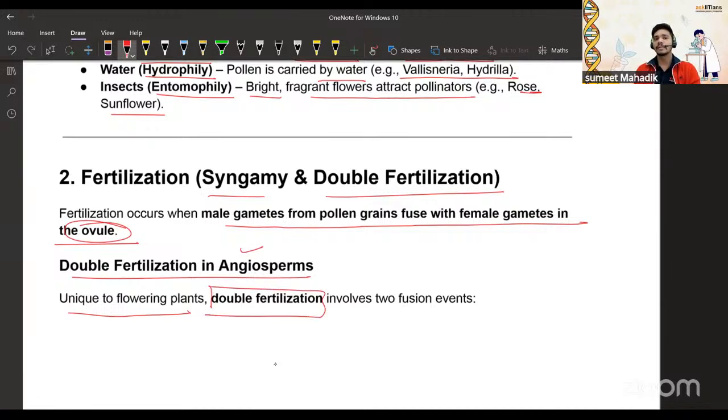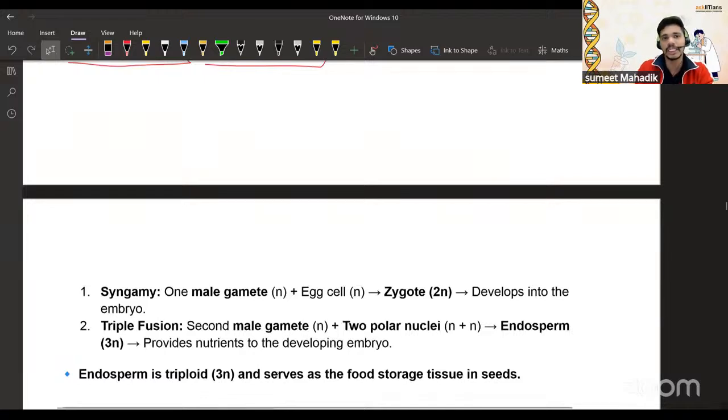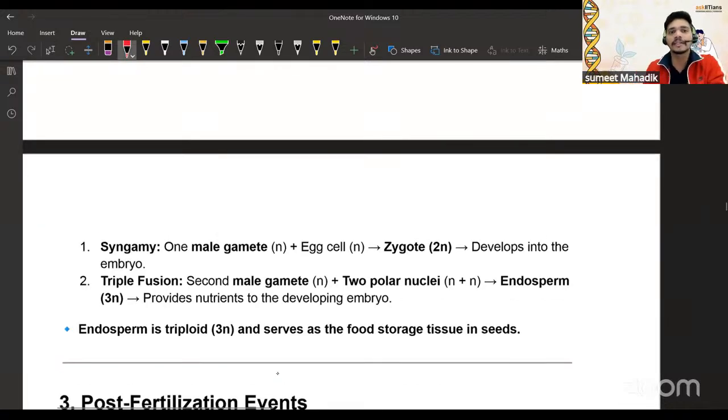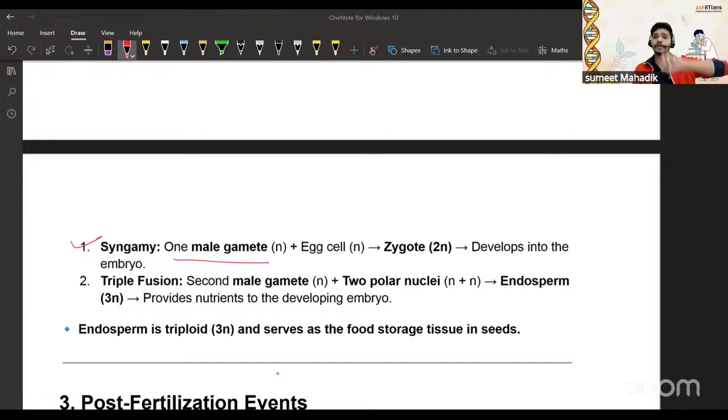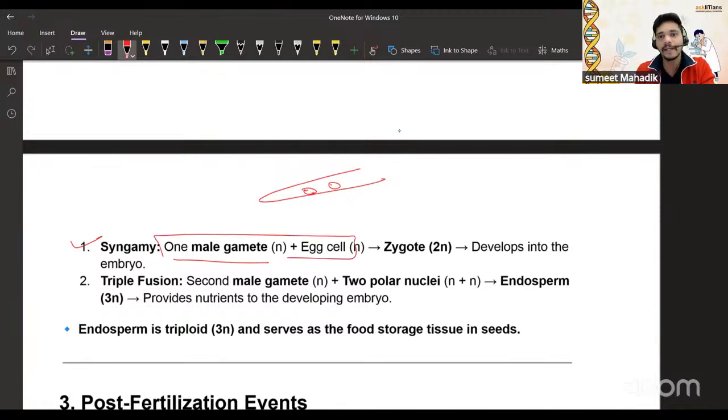How come? See, syngamy and double fertilization. Why is it called double fertilization? Because when you talk about syngamy, there is one male gamete that fuses with the egg, and one of them fuses with the polar nuclei. Exactly correct. So who is responsible for that? The pollen tube. The pollen tube is responsible for carrying the two male gametes. Yes or no? And one of the gametes, as you said, very correct, the egg cell along with the male gamete forms the zygote.